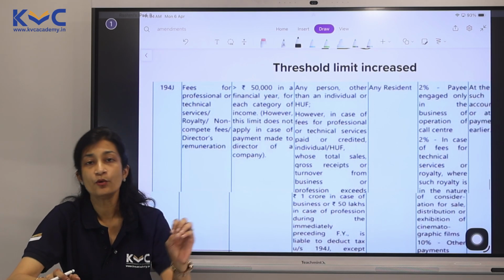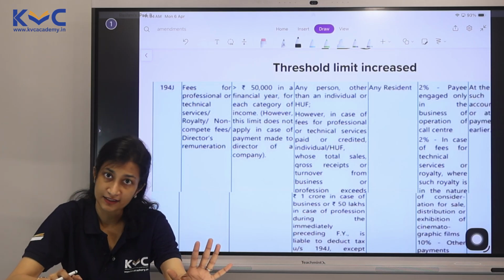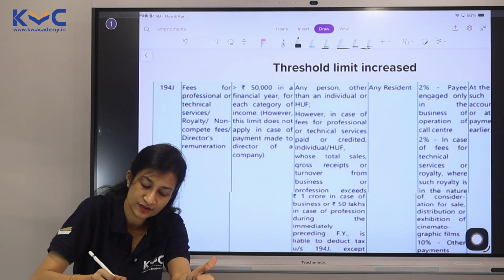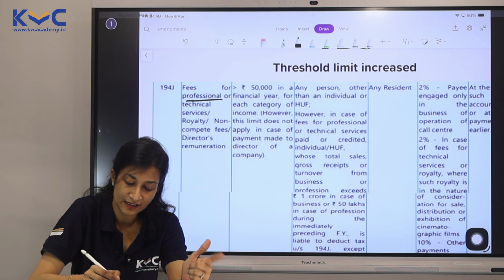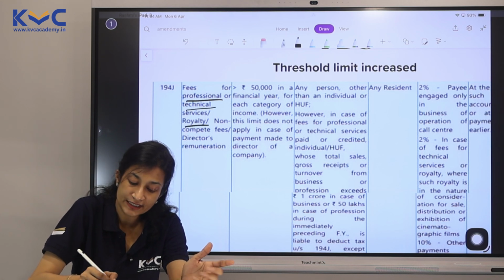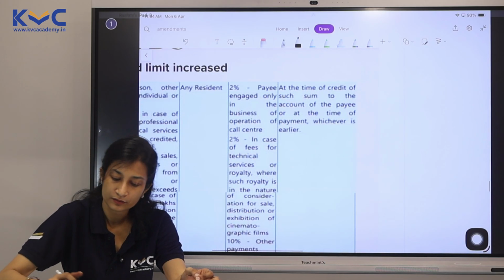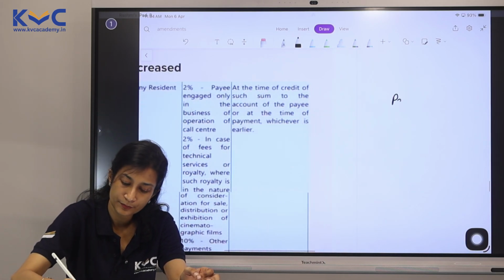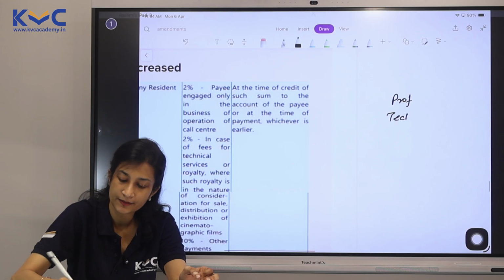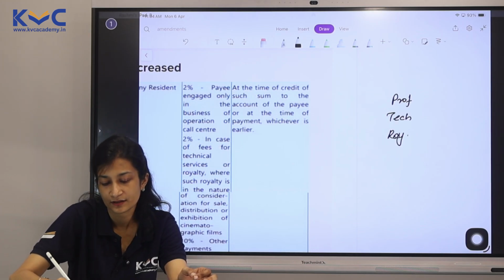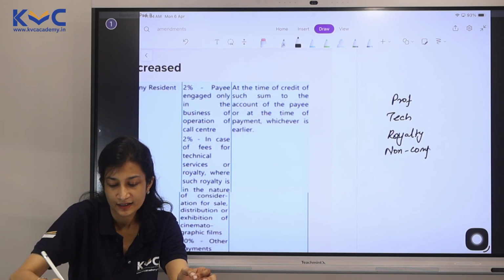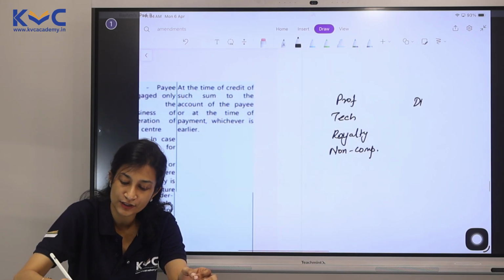194J. We know 194J has 5 categories. You have professional services or professional fee, technical fees, royalty, non-compete and director's remuneration. So professional fee, technical fee, royalty, non-compete fee are on one side, and we know director's remuneration comes on the other side. Why?